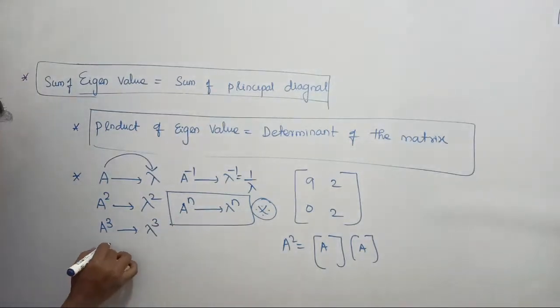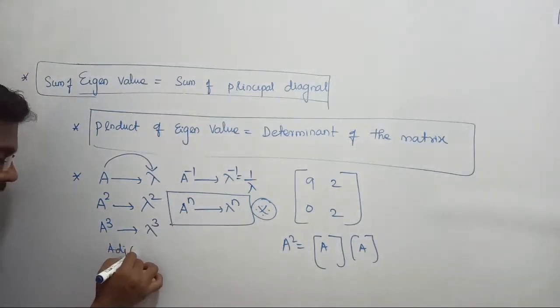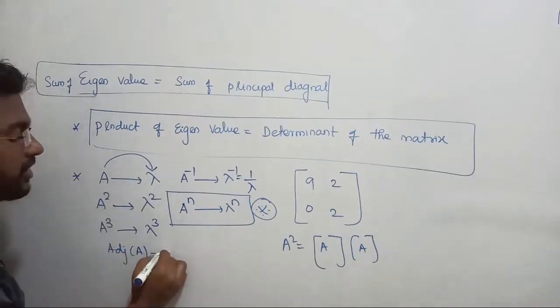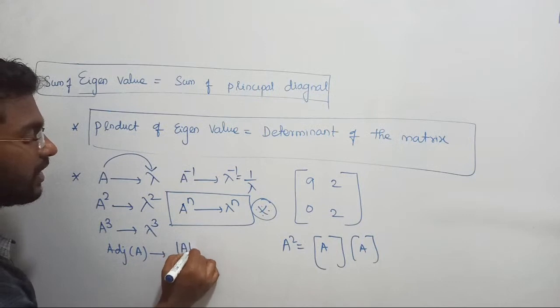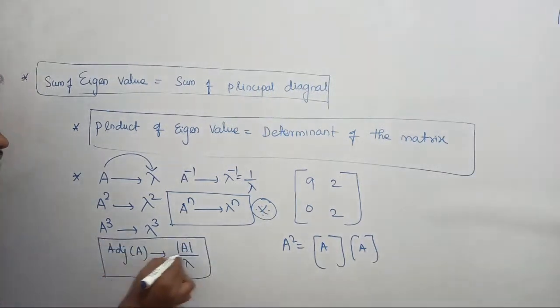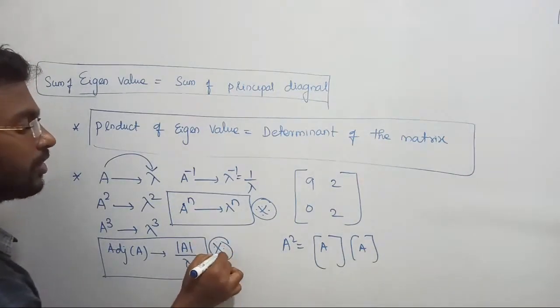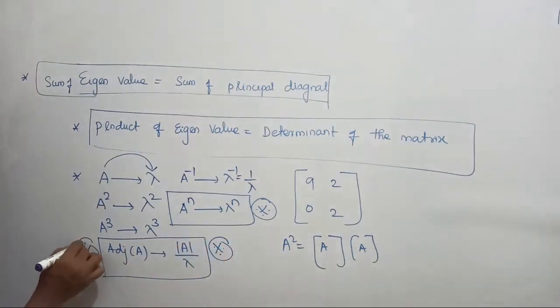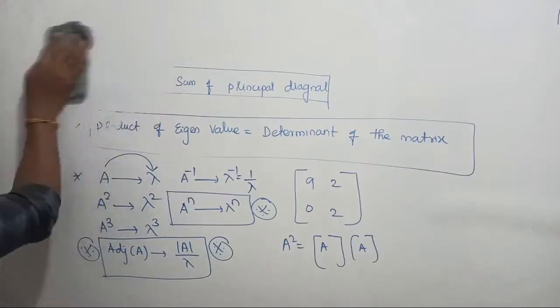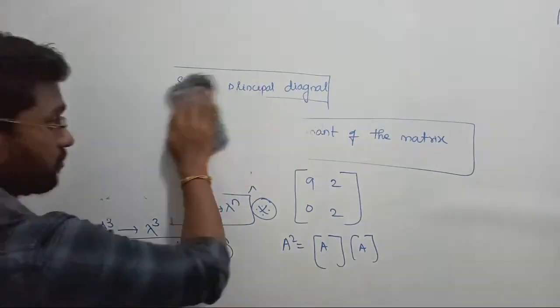Similarly, when we are looking for the adjoint of A, for A its corresponding eigenvalue is lambda, then for adjoint of A its eigenvalue is determinant of A by lambda. Very, very important property, many of you are forgetting these properties. Try to keep them in your mind. That is the next property of eigenvalues. I hope things are very clear to all. Now let me rub these things.